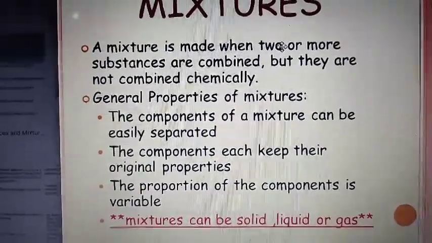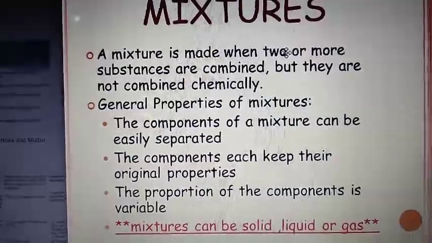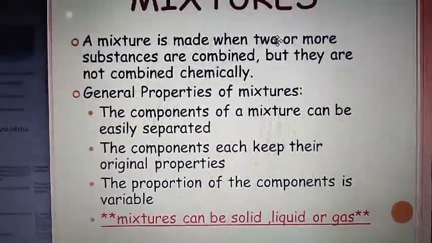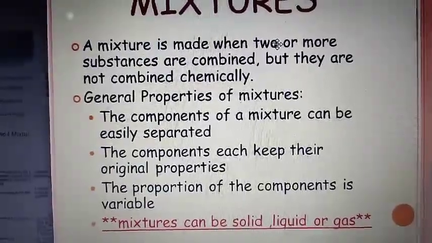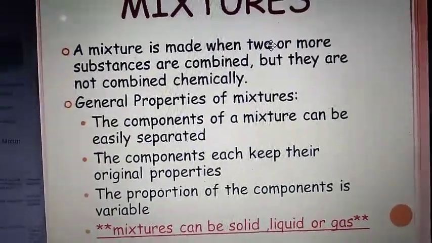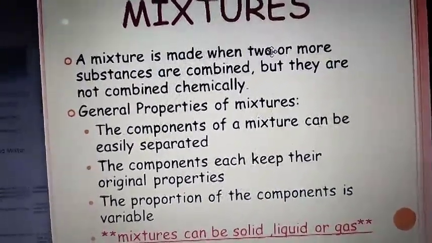Then during the preparation of a mixture, energy such as heat, light and electricity is neither absorbed nor evolved. That means if you're making a mixture, no energy is involved in it.